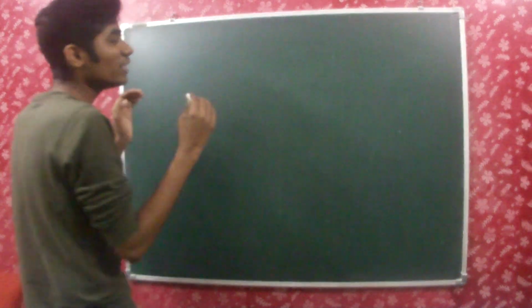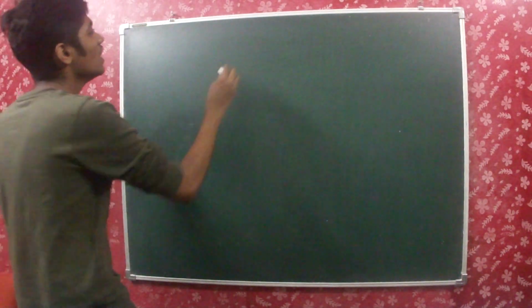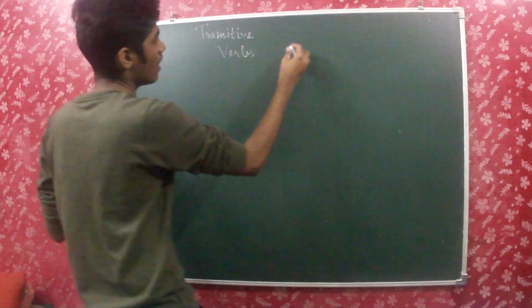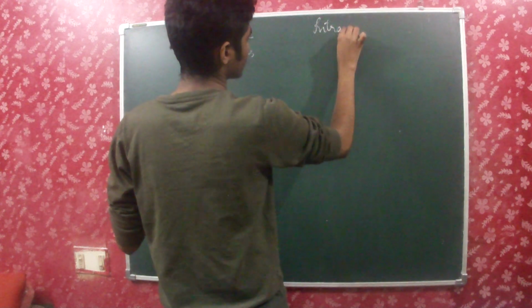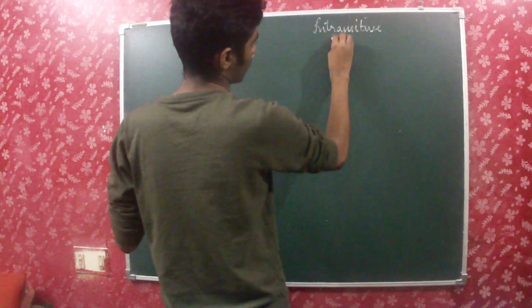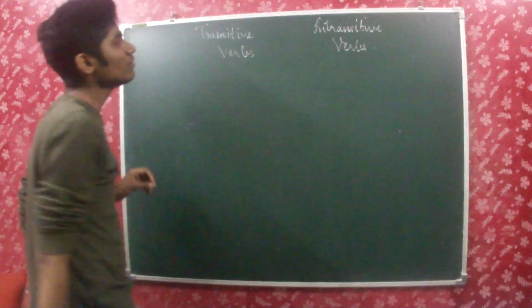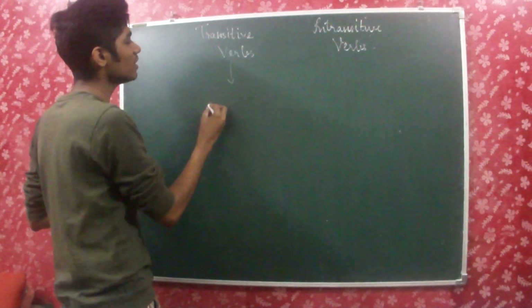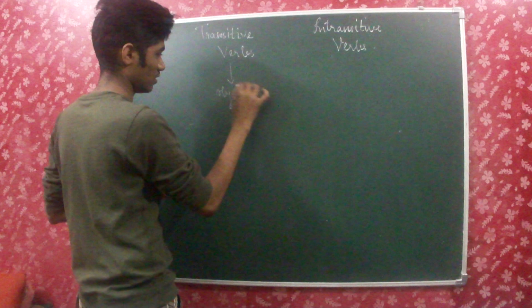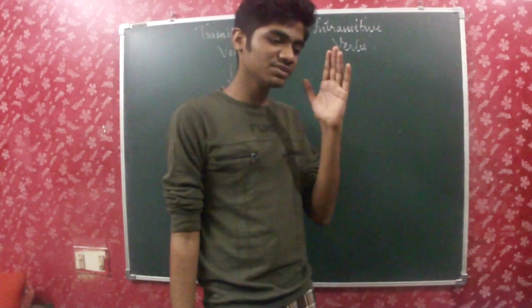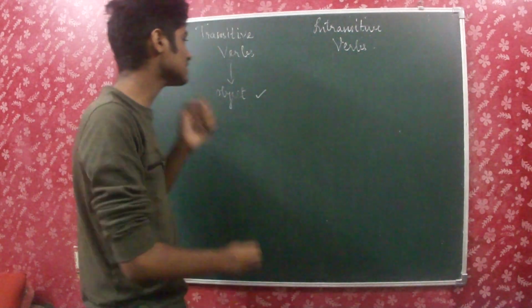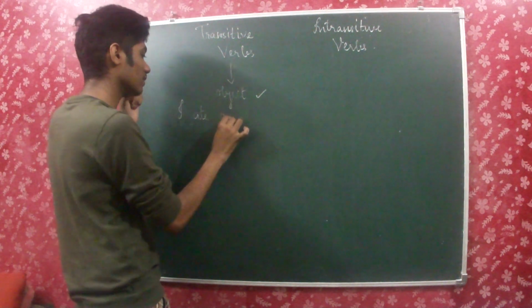So before we get into that, we have to learn about two terms, that is the two types of verbs: transitive verbs and intransitive verbs. So, transitive verbs are nothing but verbs which are followed by an object, or an object is definitely there for a transitive verb. For example, I ate an apple.